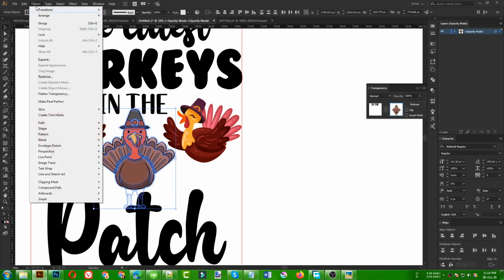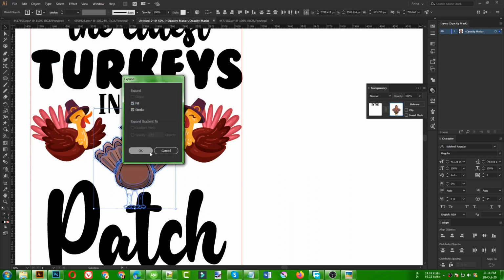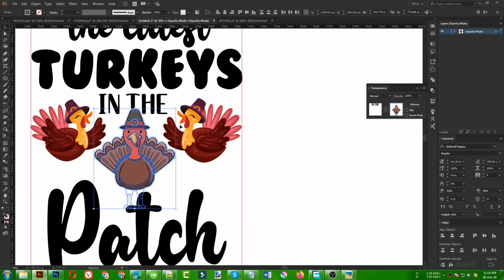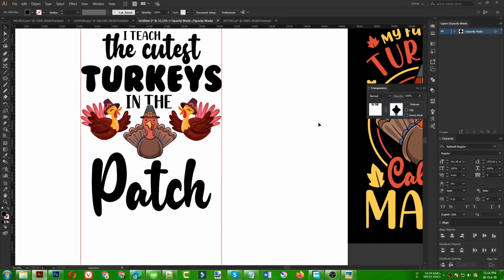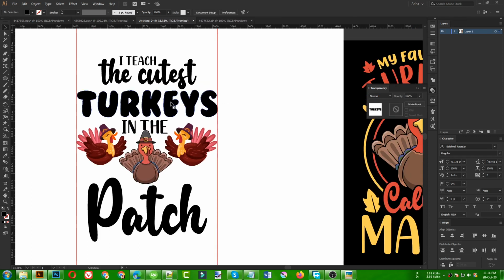So for fixing that, we need to first of all expand it. We are working inside the transparency here, so once it is expanded, we can simply make it all black. Once it is all black, you can see here, it will make this cutout effect from the text. So that is good. Now just select your text, pick some of the colors from here.